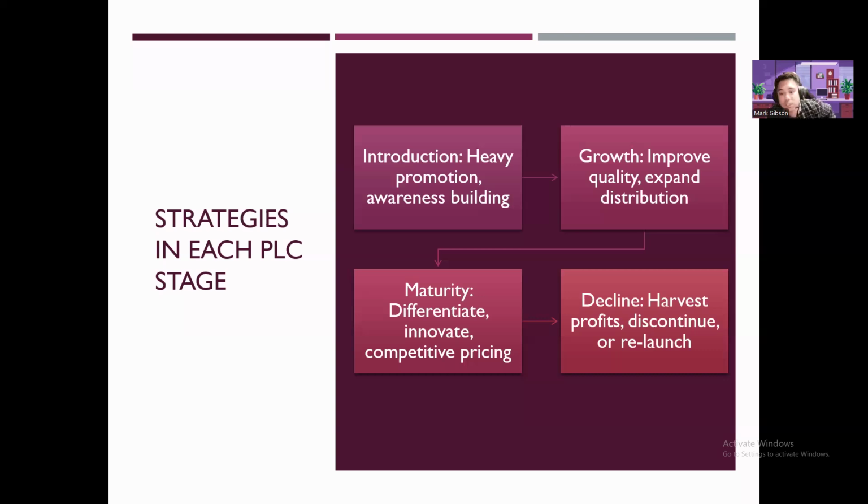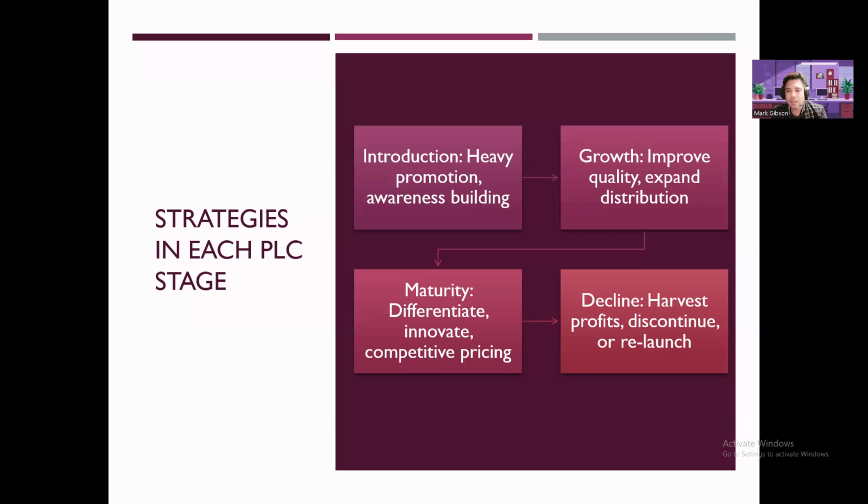Maturity: differentiate, innovate, and competitive pricing. When our product is mature, meaning there's a lot of competition offering the same product, we have to make sure we differentiate our brand from the rest. An example of a product in the maturity stage is telecommunications.